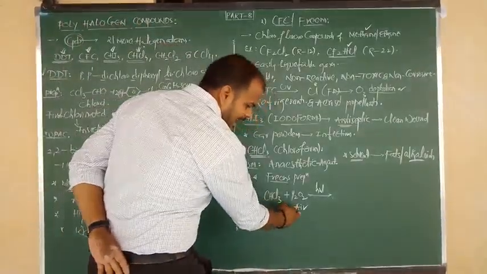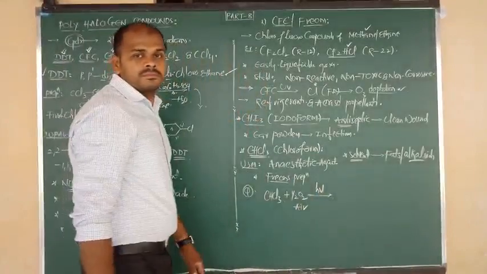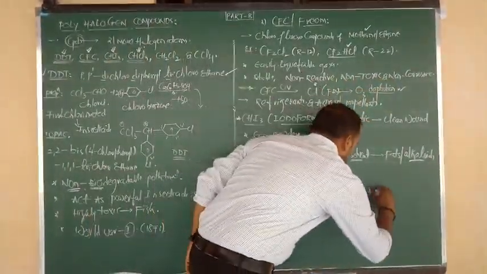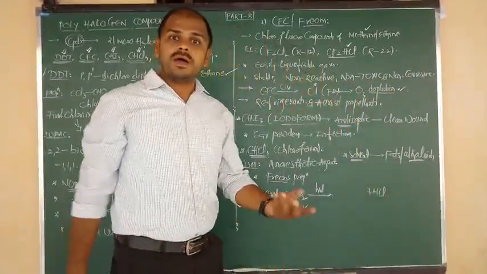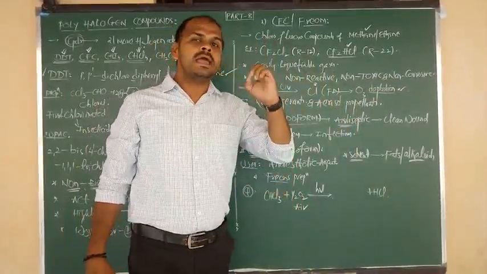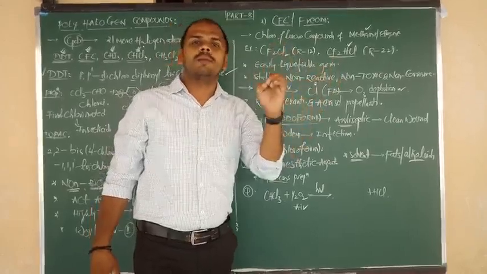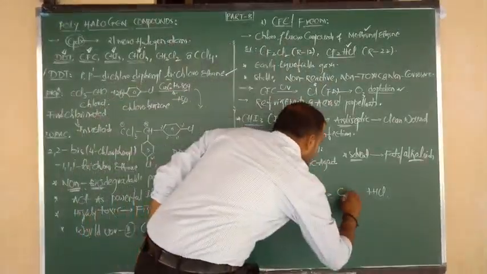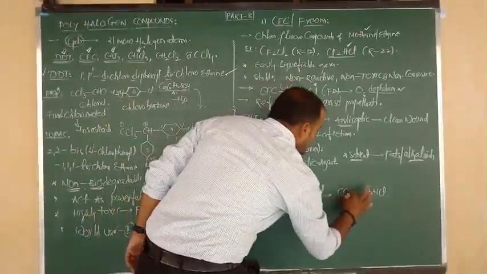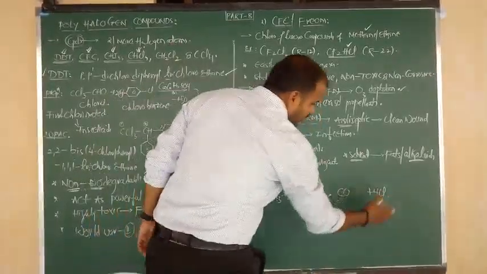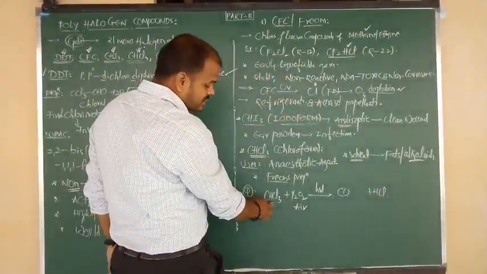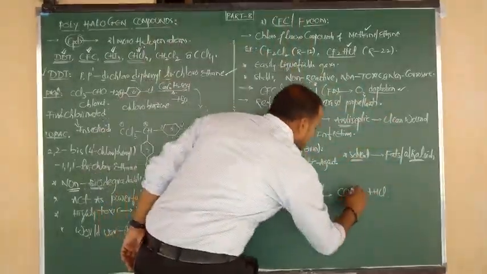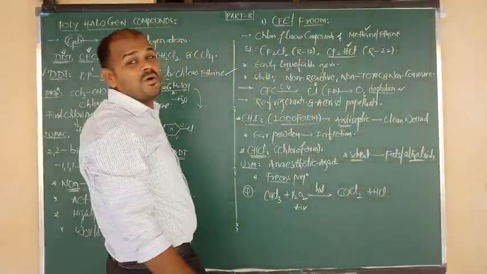Chloroform on oxidation by air in presence of sunlight automatically releases HCl gas. After the loss of HCl, a very dangerous and poisonous gas will be formed, beta. So what is the compound? How many carbons are there? 1 carbon. Let us write. Only one oxygen, O, and Cl3 here. Now 1 chlorine, how many hydrogens? 1 hydrogen takes 1 chlorine and is eliminated in the form of HCl. Remaining is 2 chlorines. So we say COCl2.